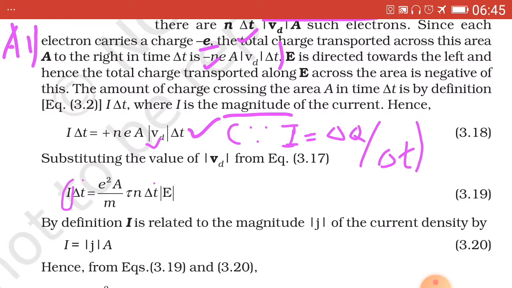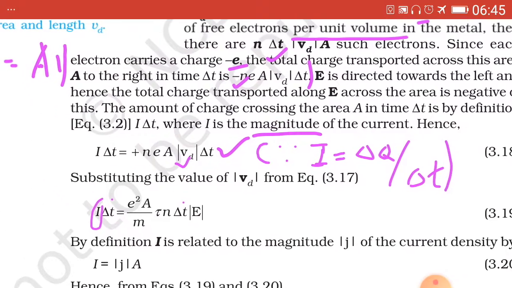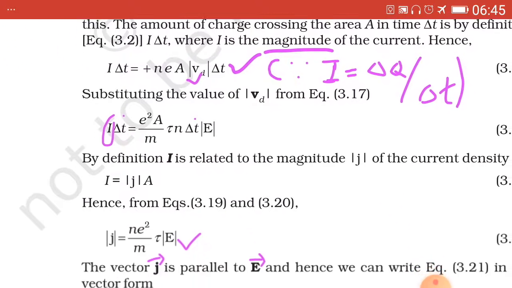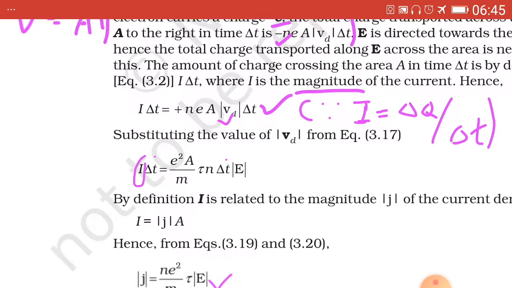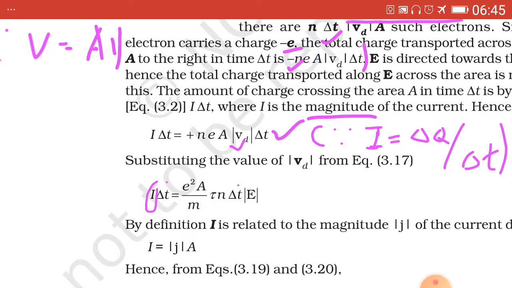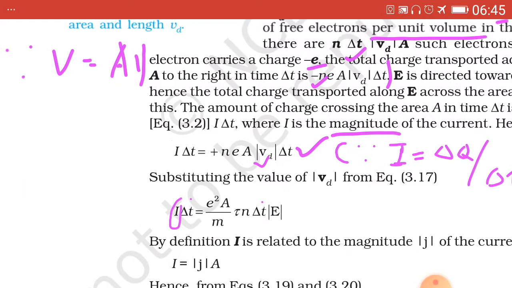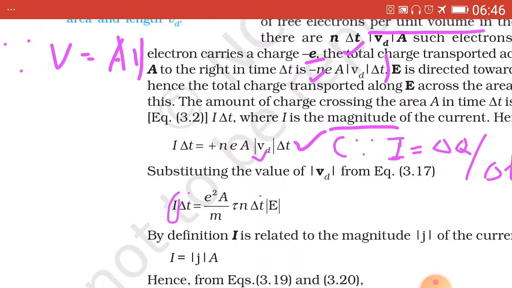Now we substitute the value of volume. Here, in the above paragraph, it has been written that volume of the cylinder equals area into length. So we get the equation beside it, which has been tick marked.